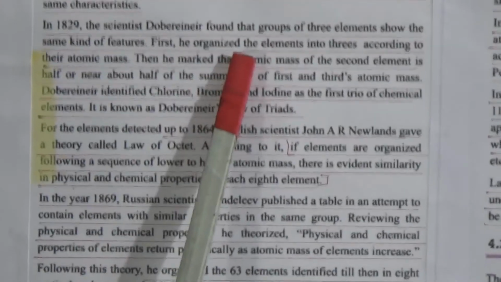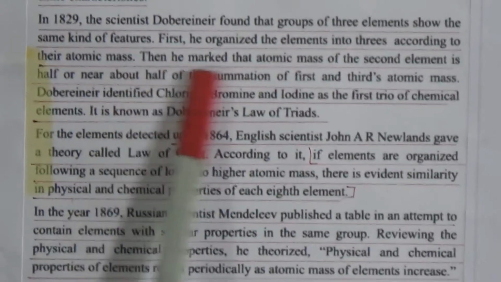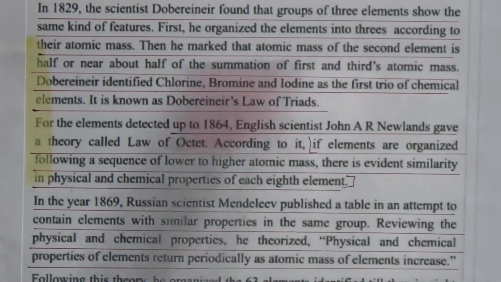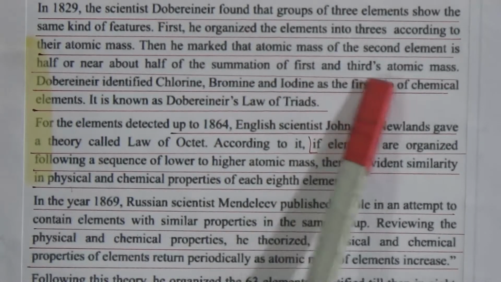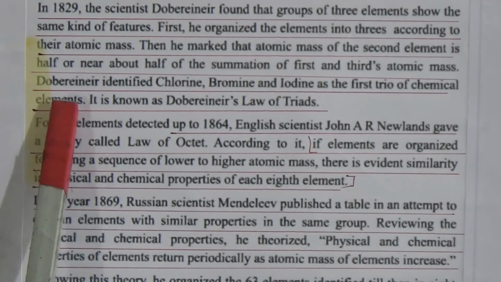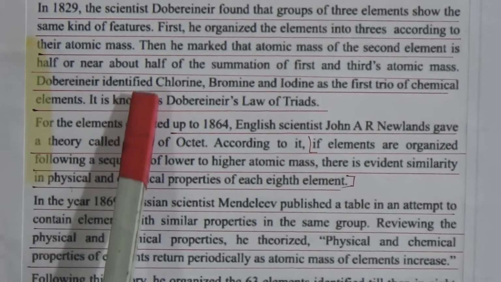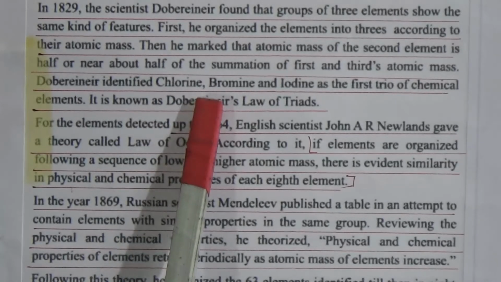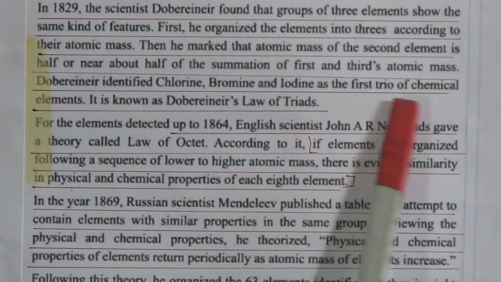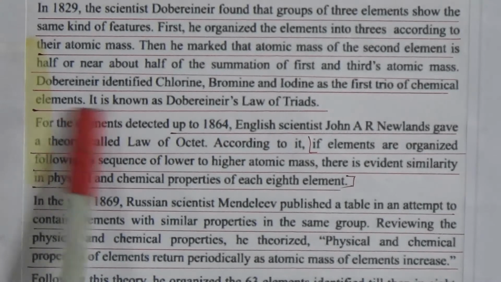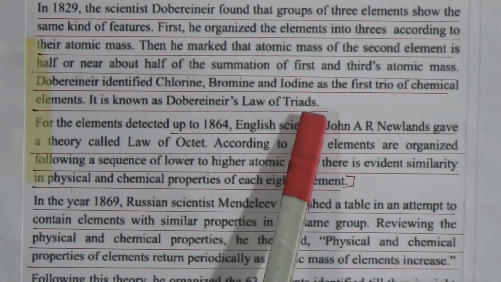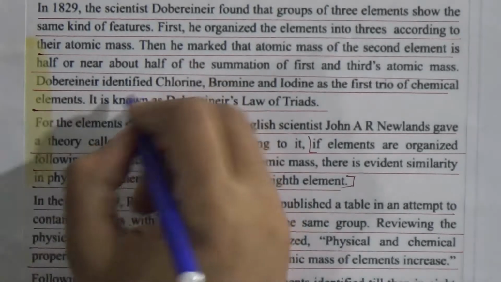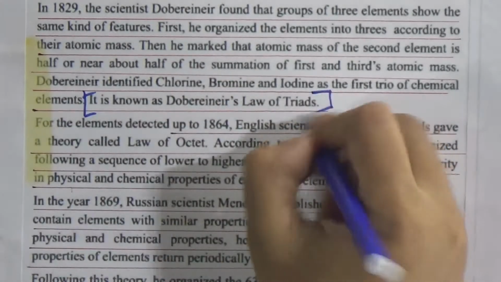Then he marked that the atomic mass of the second element is about half of the summation of the first and the third atomic mass. Then Dobereiner identified chlorine, bromine and iodine as the first triad of the chemical elements. Then it is known as Dobereiner's law of triads, and this is the important thing.